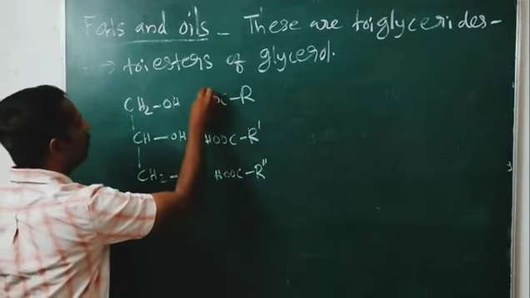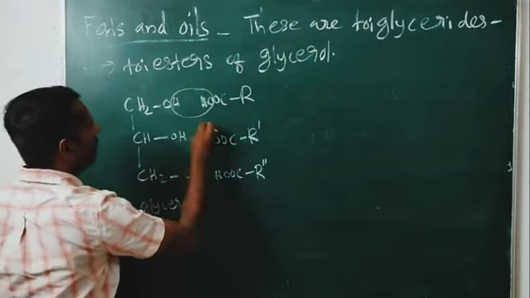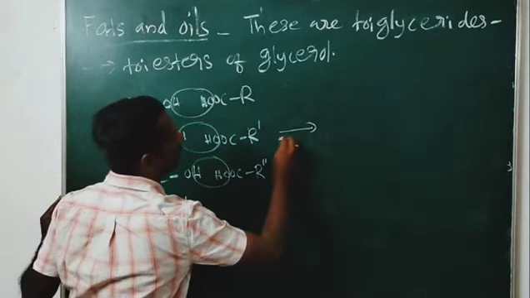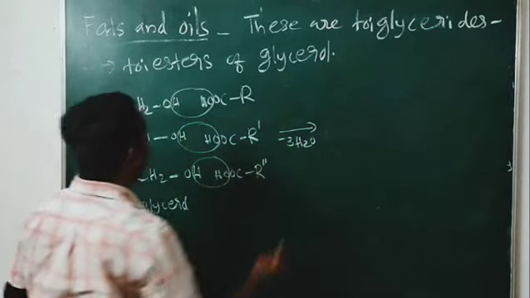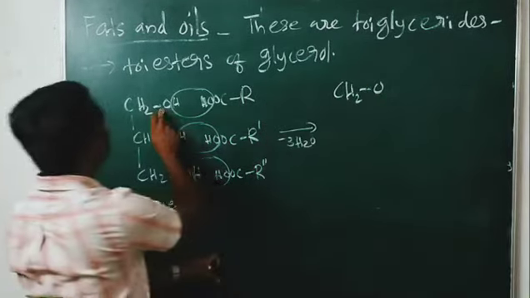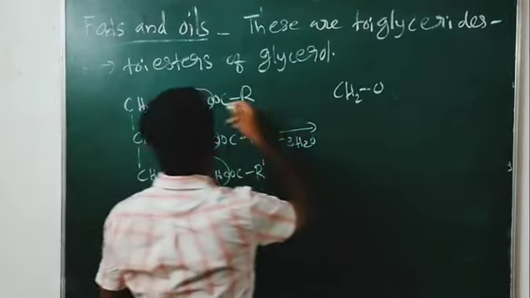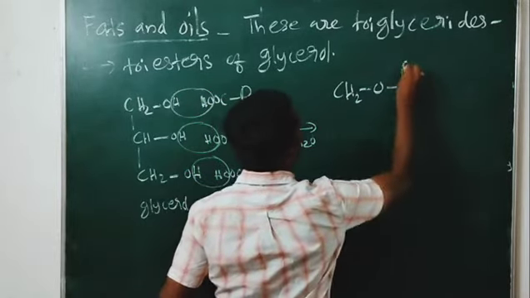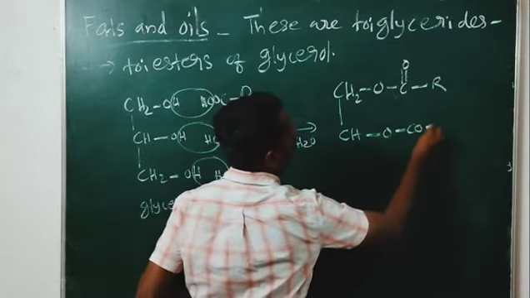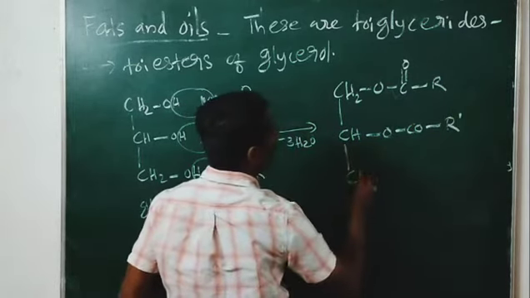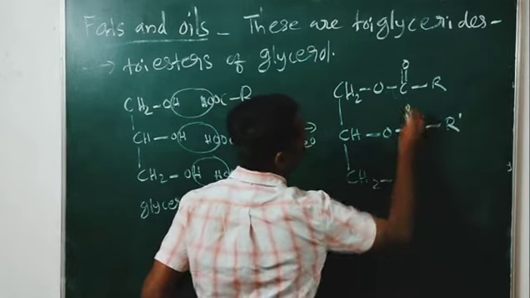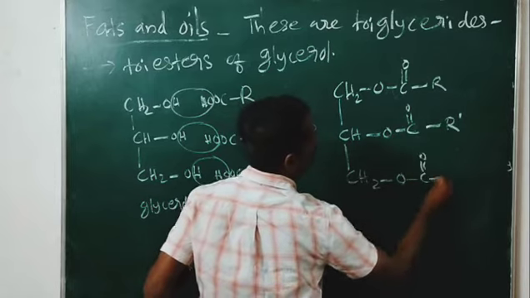So this is glycerol, and these are fatty acids. Then what will happen? Esterification reaction, minus 3 molecules of H2O, and we get CH2O-COR, CHO-COR', and CH2O-COR''.